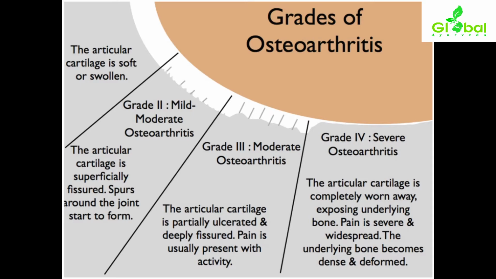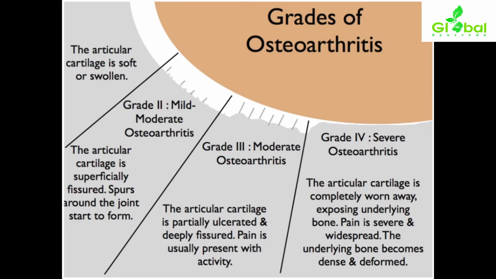And the fourth category, grade 4, is considered the severe osteoarthritis category. The articular cartilage is completely worn away, completely destroyed, exposing the underlying bone. So the complete covering will not be present there. Pain is severe in that condition.